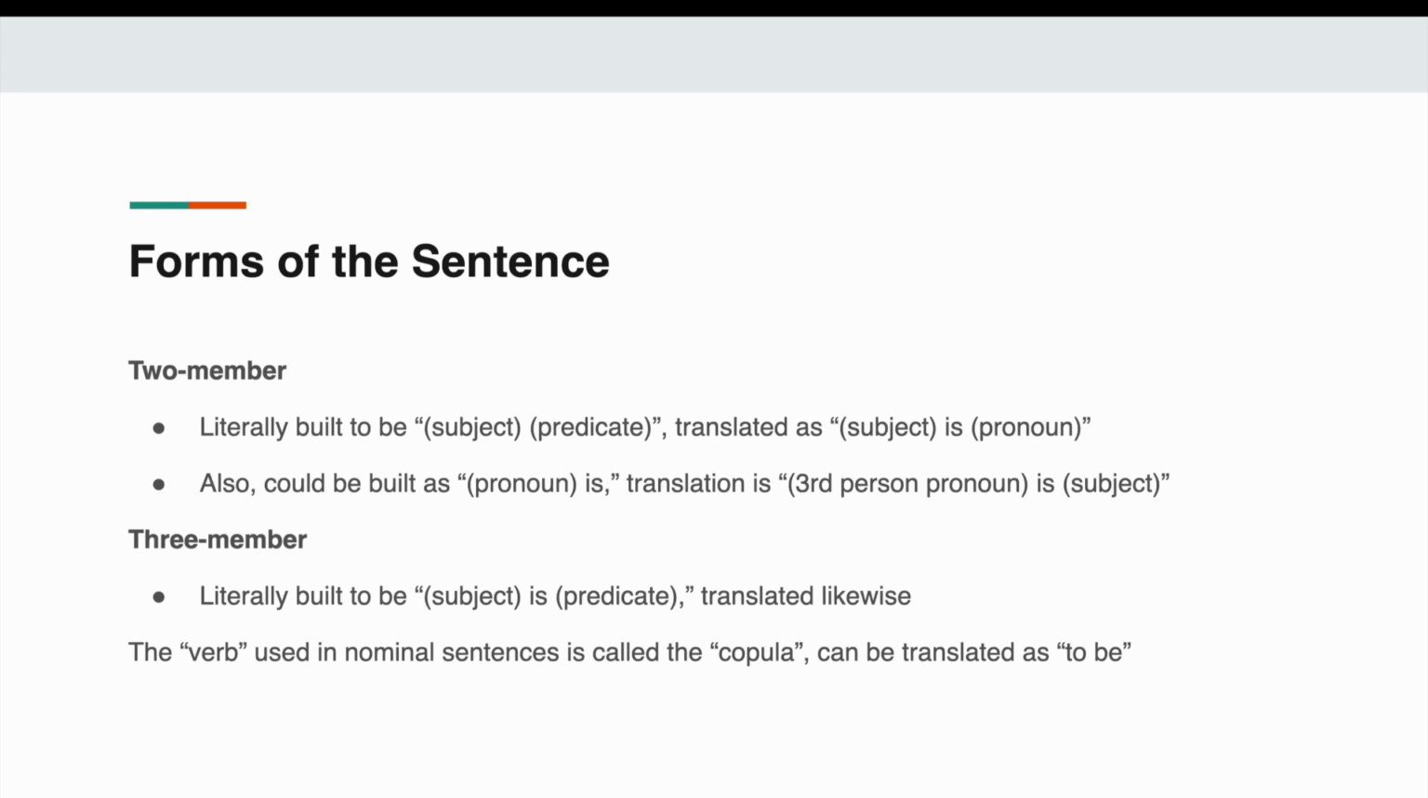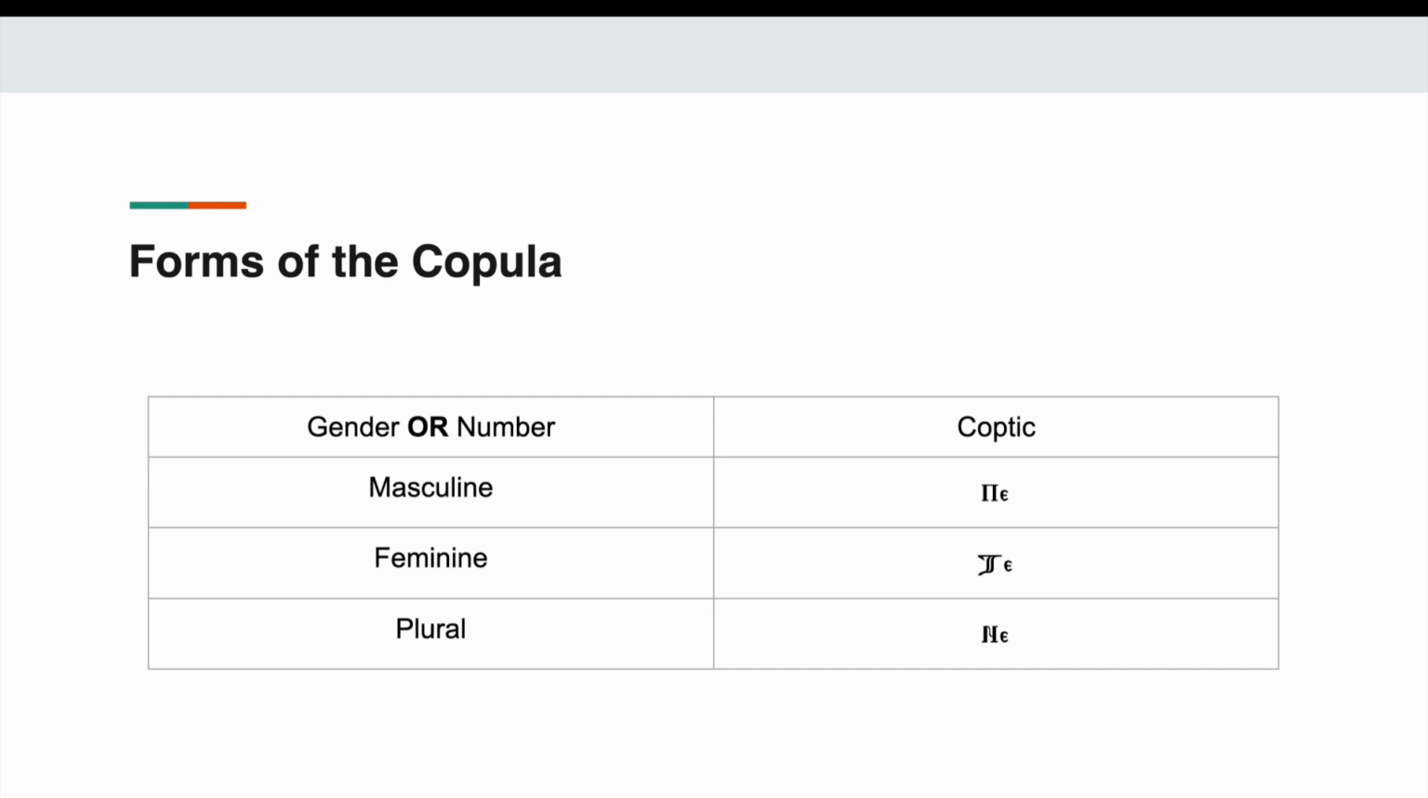And so the copula is translated as to be. And again, it's not a verb. You can think of it as one, but it's not. So a couple forms of the copula, depending on gender or number, not both, because they're mutually exclusive. You can't have a plural masculine thing or a plural feminine thing. It's just plural, and if you have masculine, it automatically excludes it from being plural. So the masculine form of the copula is pe, the feminine form is te, and the plural is ne.